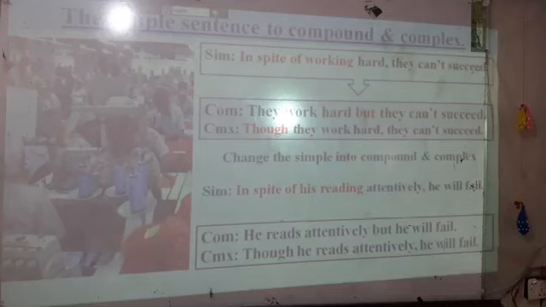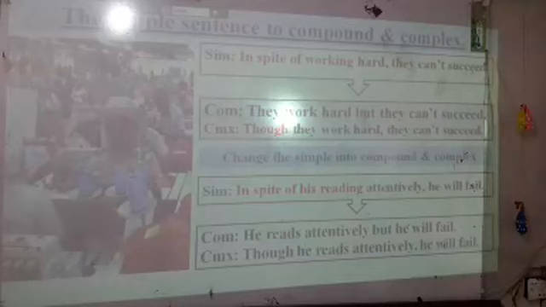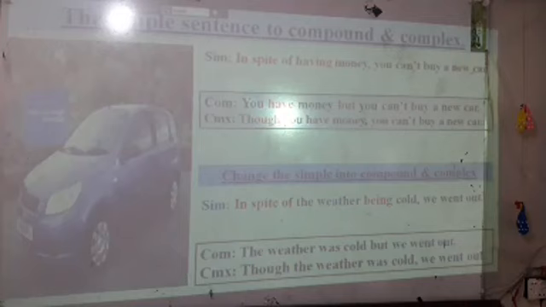Now, every student can easily understand and practice in your homes, and change simple to complex and compound sentences. Another example. When you do more practice in your rooms, then you learn simple to compound to complex.